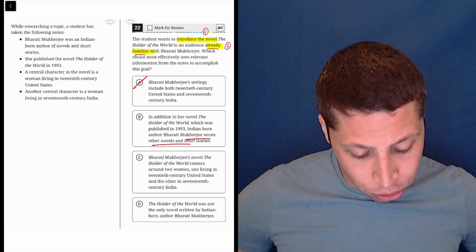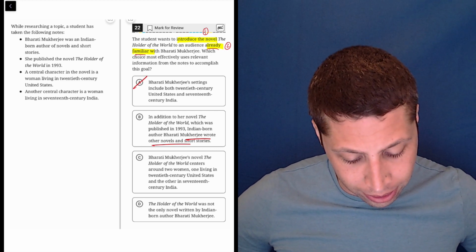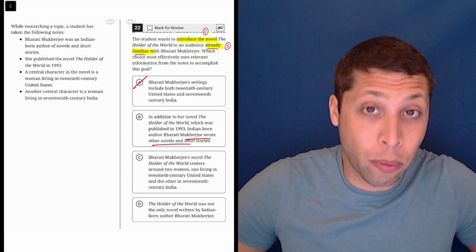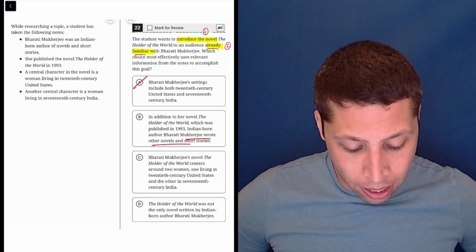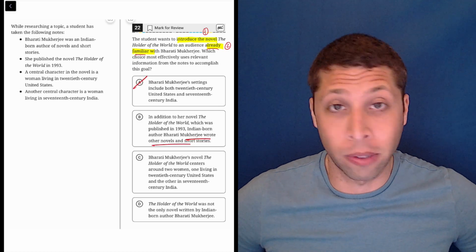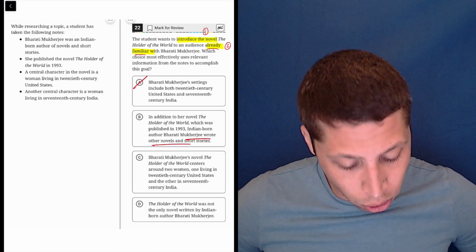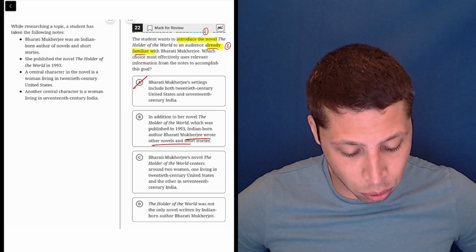See, Bharati Mukherjee's novel, The Holder of the World, centers around 2 women, one living in 20th century United States and the other in 17th century India. Well, that's definitely introducing the novel. And it's talking about Mukherjee as if we already know who she is, that she's already an author, she's got maybe other novels. So that seems maybe pretty good. Definitely talks about the novel more, so that seems to accomplish that goal.